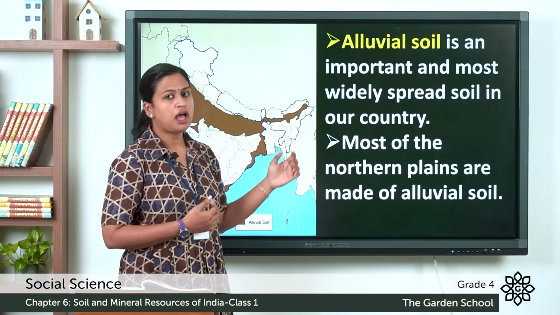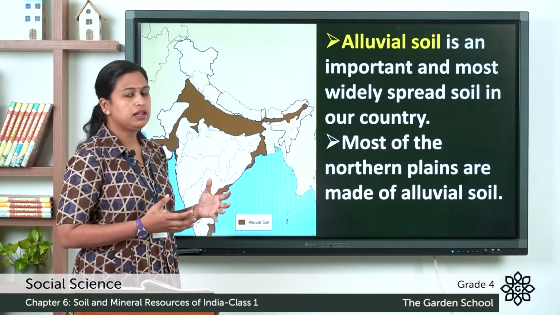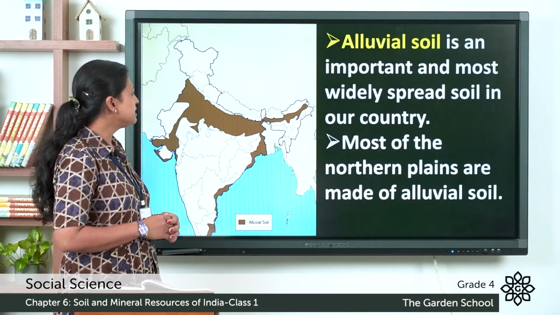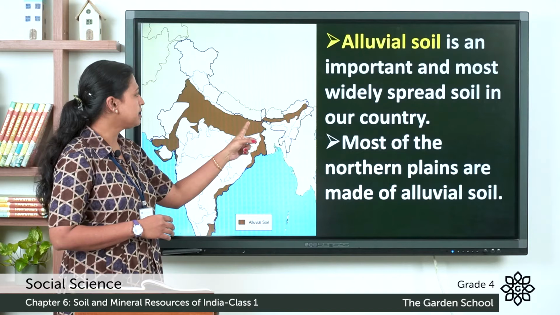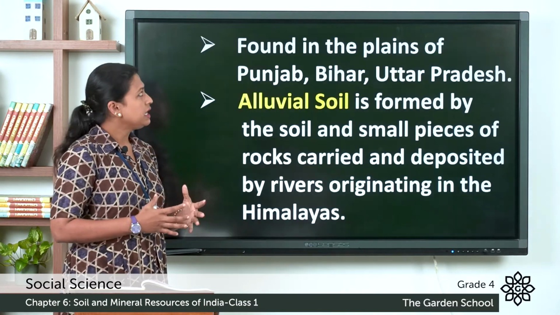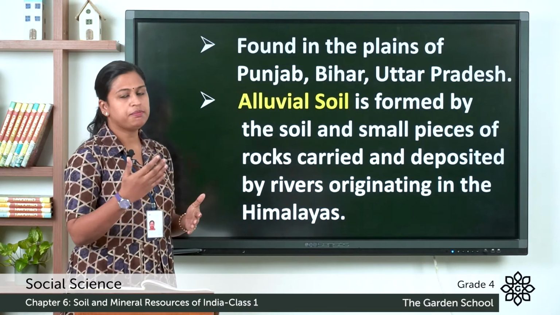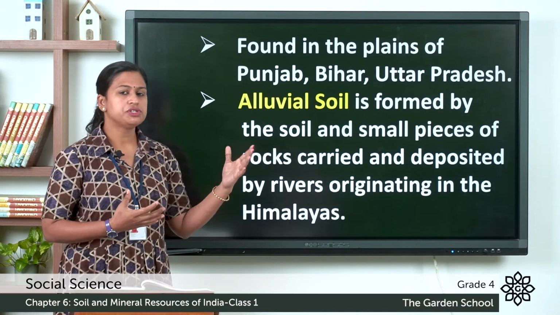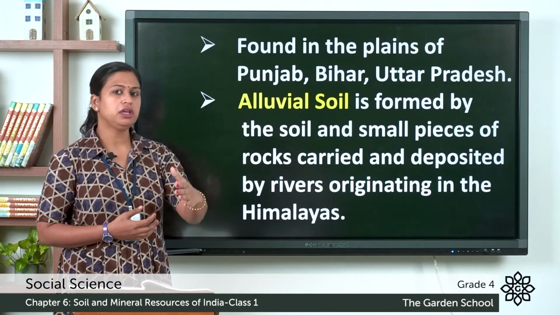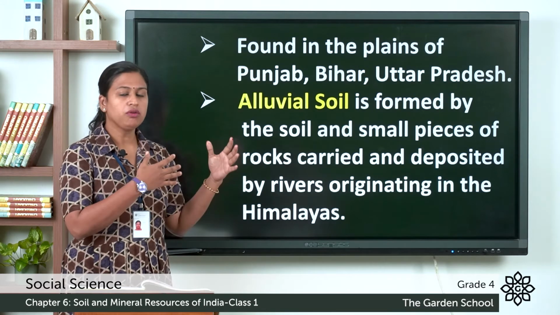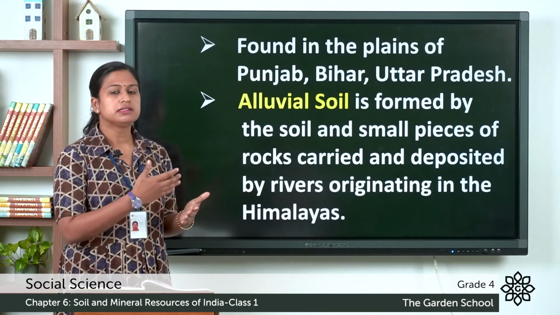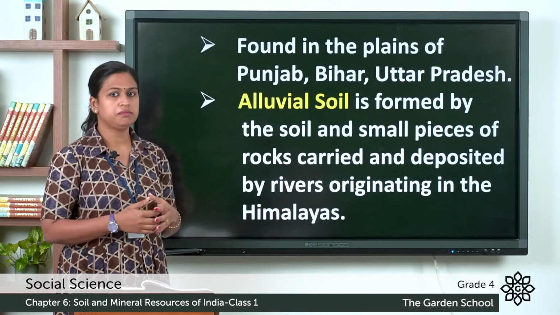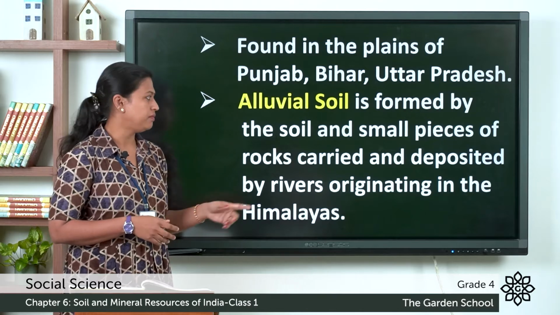First, we will see alluvial soil. Alluvial soil is an important and widely spread soil in our country. You can see here most of the northern plains are made up of alluvial soil. It is found in the plains of Punjab, Bihar, Uttar Pradesh and other states. We know that rivers originate in the Himalayas and they flow into the northern plain. Along with it, they carry soil and small rocks. So, this soil, when it reaches the northern plain, is known as alluvial soil.